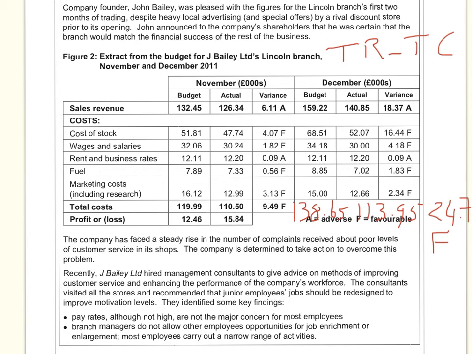After doing the sum, revenue minus total costs, for both of these, the profit figures that we should get are 20.57 for the budgeted, and then the actual, when we do 140.85 minus 113.95, gives us 26.9.